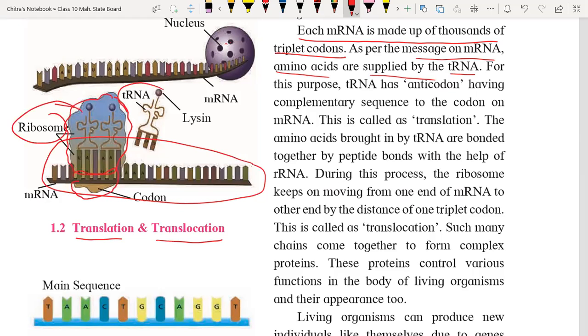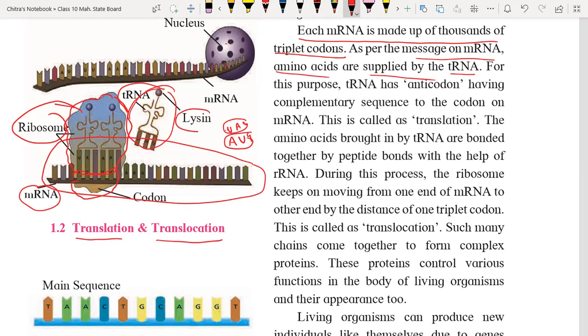Okay, that purple color part is the tRNA. tRNA having anticodons means, suppose here on the mRNA there is A U G, then on the tRNA there must be U A C. Okay, so these are nothing but anticodons. Anticodons are nothing but the complementary sequence.